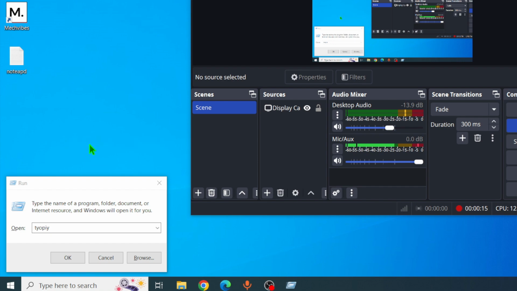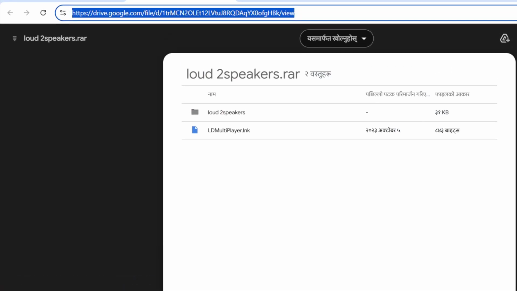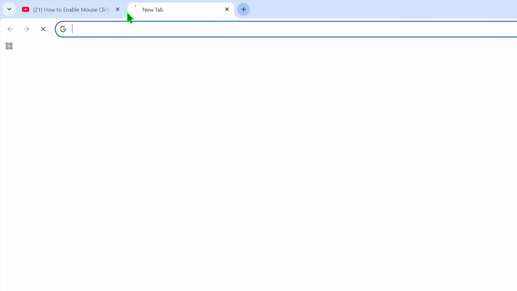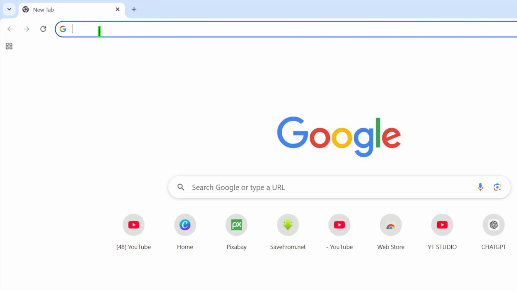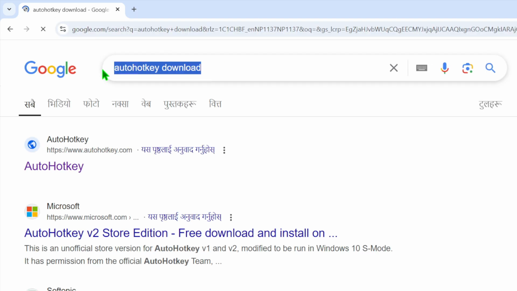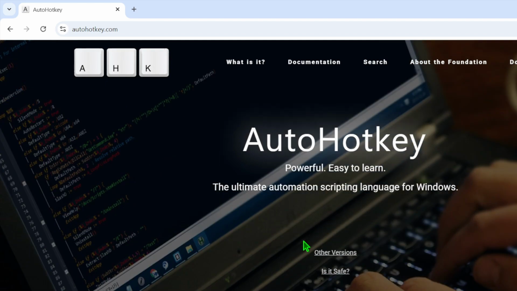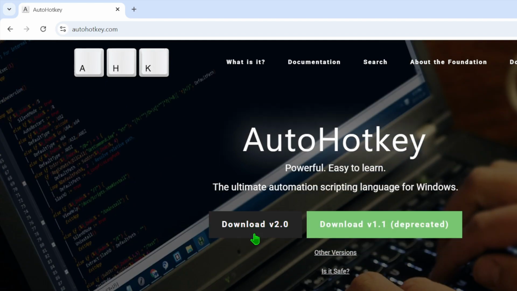Okay, how can we do that? Just follow me. Let's go to Google Chrome, then go to the search bar. Then you have to download AutoHotkey. Just search it, click the first AutoHotkey result, then click download and download version 2.0.